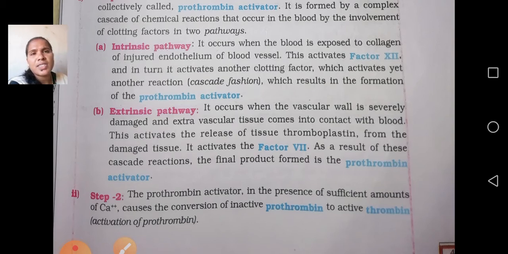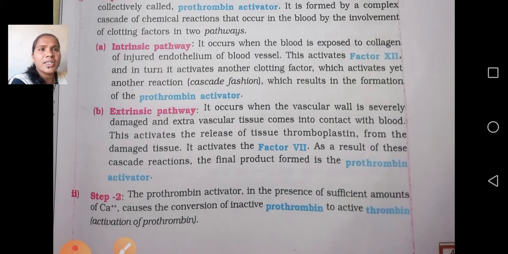Extrinsic is nothing but outside the body: the damaged extravascular tissue comes in contact with the blood and releases tissue thromboplastin, which activates factor 7.